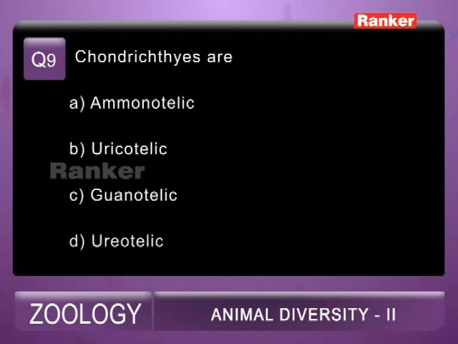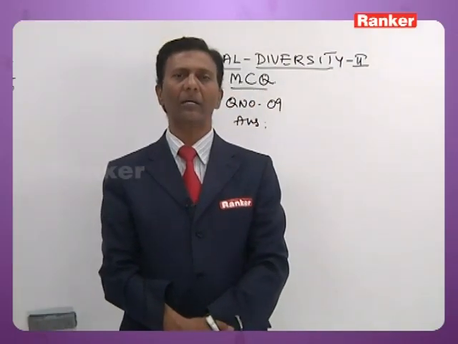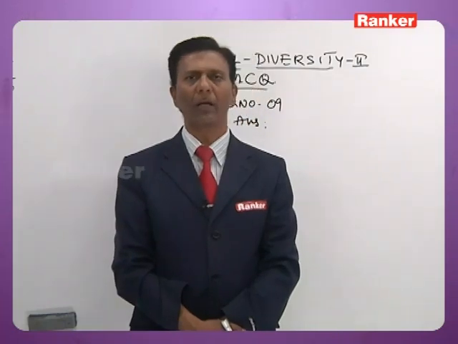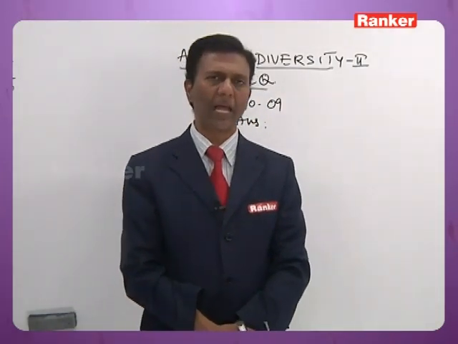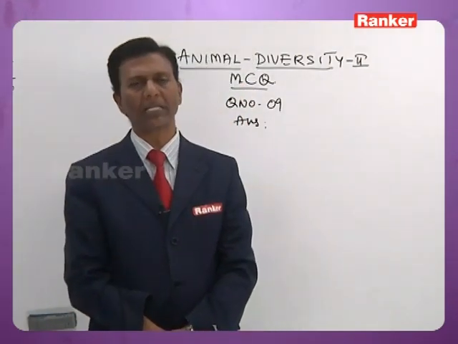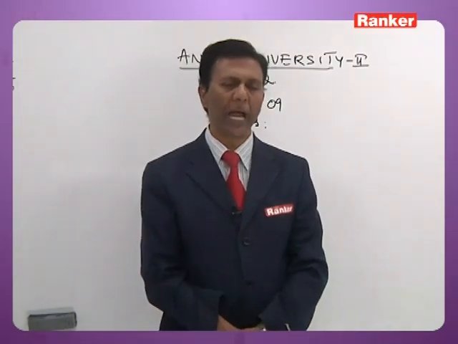9th question here now, I should read the question for you. Chondrichthyes are A. ammonotelic, B. uricotelic, C. guanotelic, D. ureotelic. The chondrichthyes are ureotelic because they live in marine water, in a hypertonic medium. Because of that, they are likely to undergo exosmosis. If exosmosis occurs, they may die of dehydration. They may shrink and die.